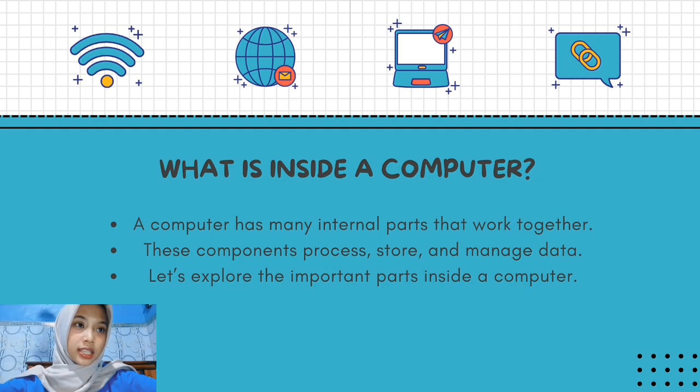So, what is inside a computer? A computer has many internal parts that work together. These components process, store, and manage data. Each part has a special role, and without one of them, the computer cannot work properly. Let's explore each of these important parts.